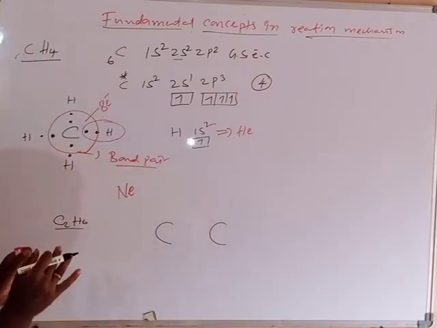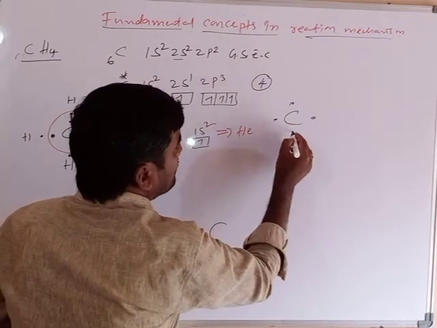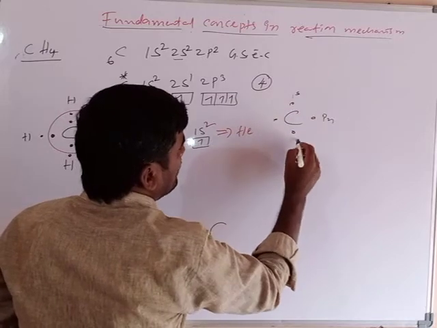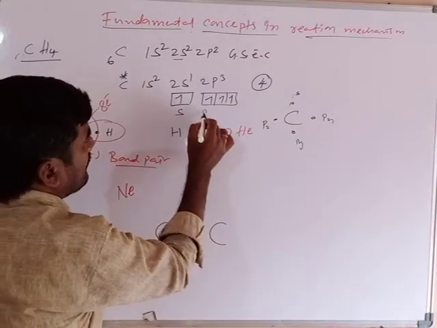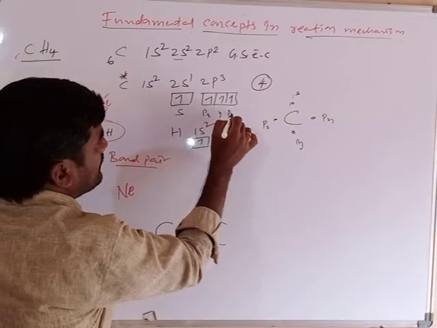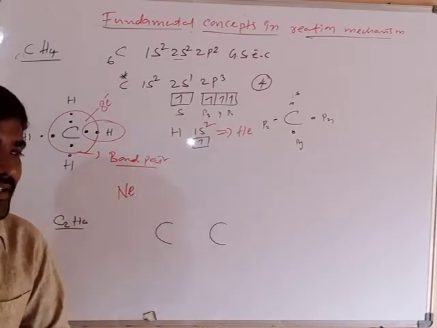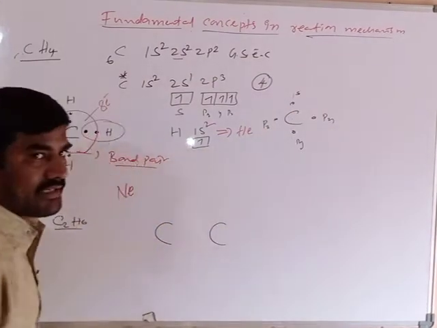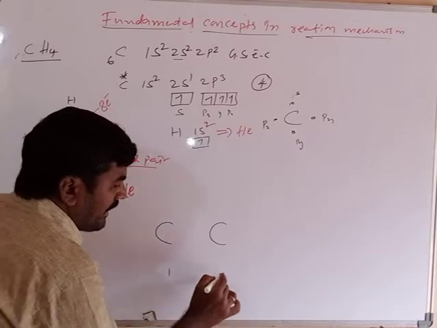Now in this excited state electronic configuration, carbon has how many electrons? 4 unpaired electrons. This belongs to the s orbital, this to the px orbital, this to the py orbital, and this to the pz orbital. The s, px, py and pz orbitals contain unpaired electrons. Now around the carbon atom, how many unpaired electrons are there? 4 unpaired electrons. Now I am giving the carbon atoms numbers 1 and 2.